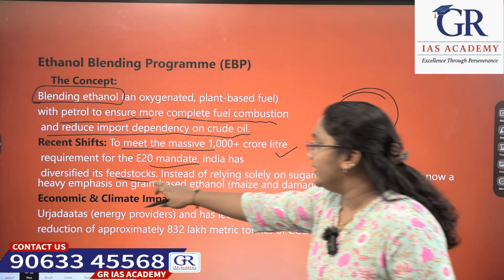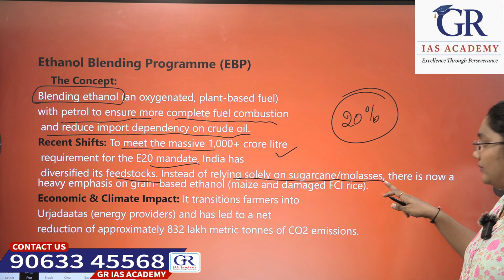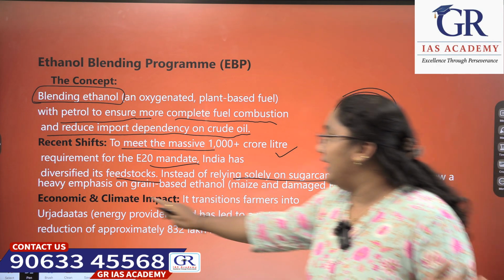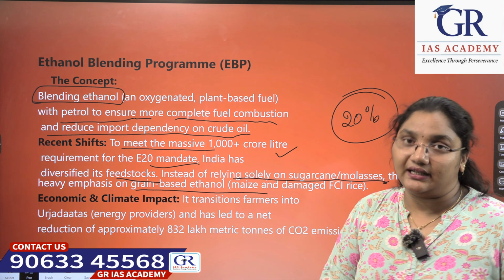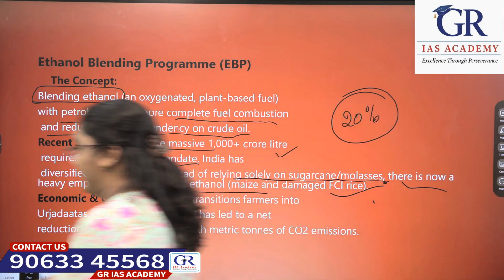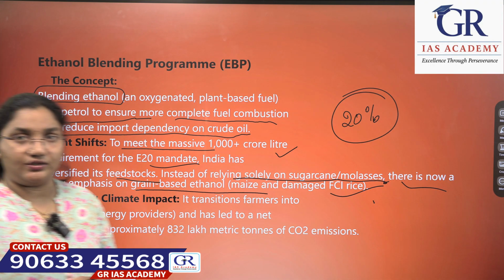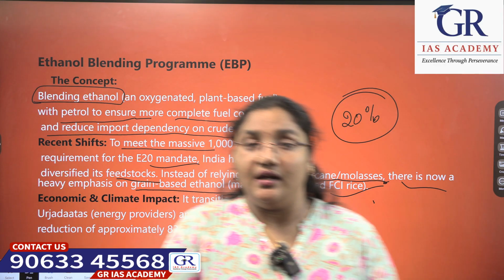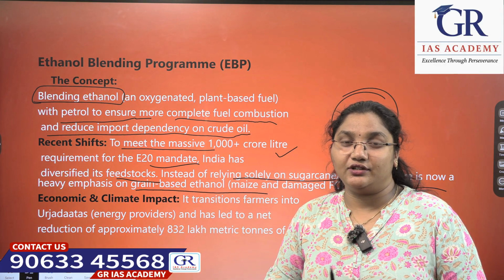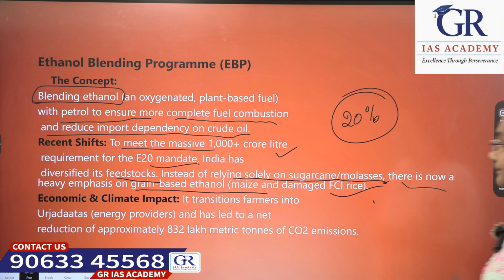India has diversified its feedstocks also. Instead of relying solely on sugarcane and molasses, there is now a heavy emphasis on grain-based ethanol, that is maize and damaged FCI rice. Damaged FCI rice, like in FCI godowns, Food Corporation of India, we have been losing so much rice due to high storage issues. So that rice also we can use for ethanol production.